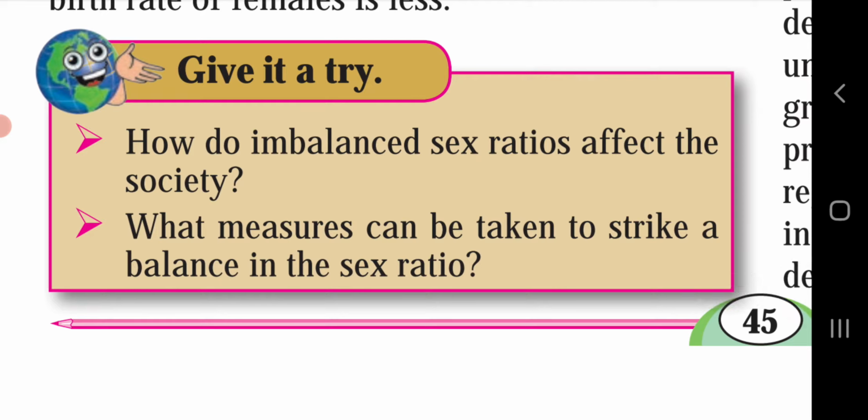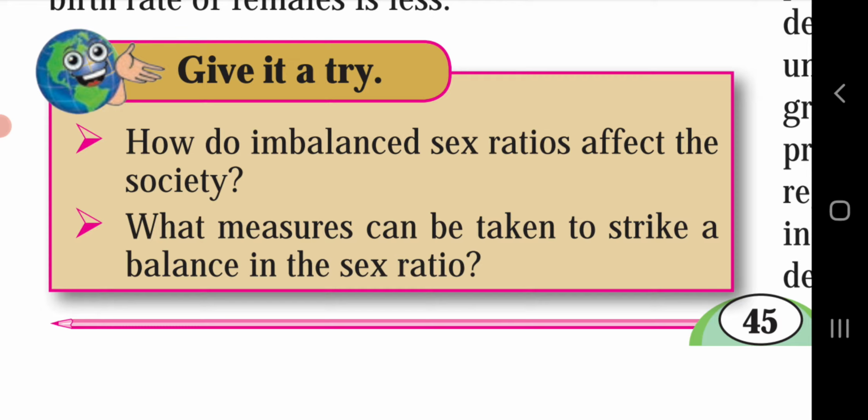Give it a try. How does an imbalanced sex ratio affect society? Here, the sex ratio is an indicator of social status. An imbalance in the sex ratio implies that either the number of men or the number of women in a particular region is greater. If the sex ratio is low, it implies that the number of females in the region is less. It is an indicator of social discrimination against women. So, this type of discrimination should not be done. It hints at a possibility that women are not given basic rights and are considered inferior to males. It may also indicate social backwardness of the region.